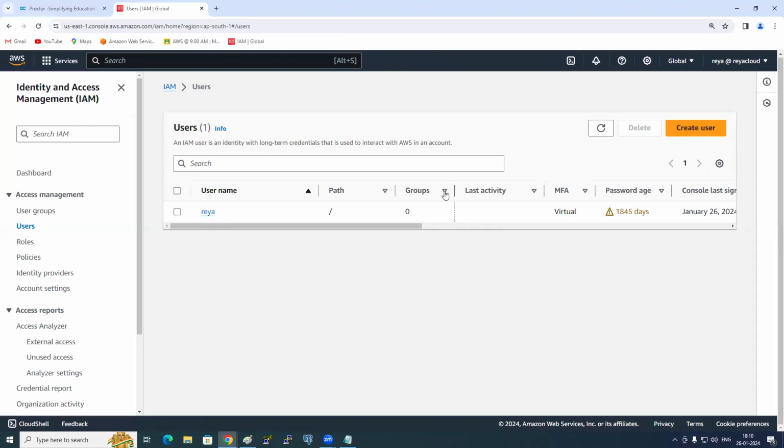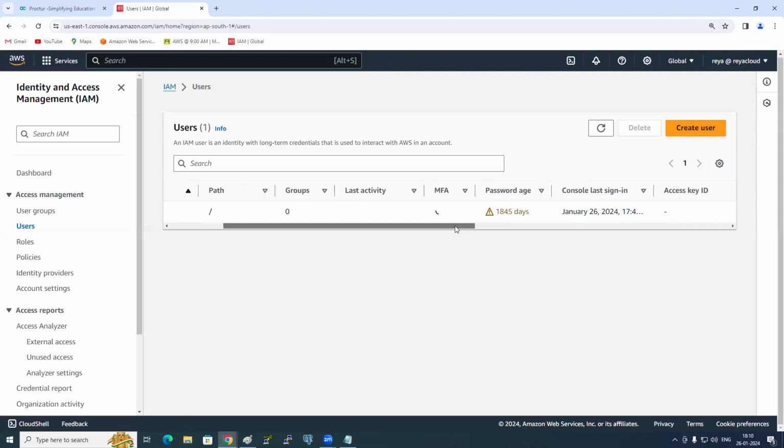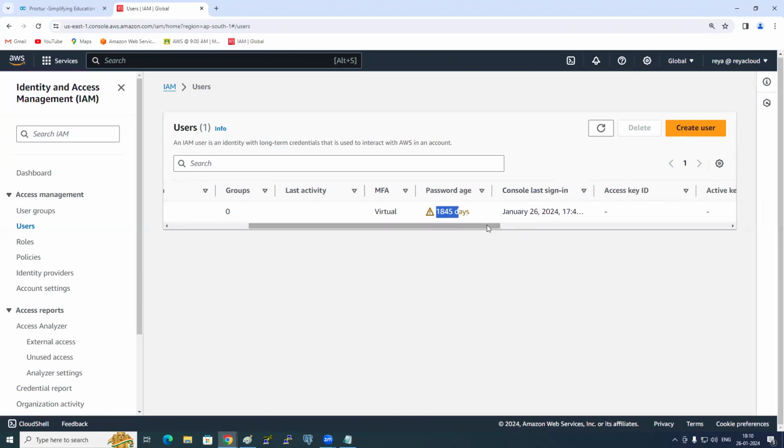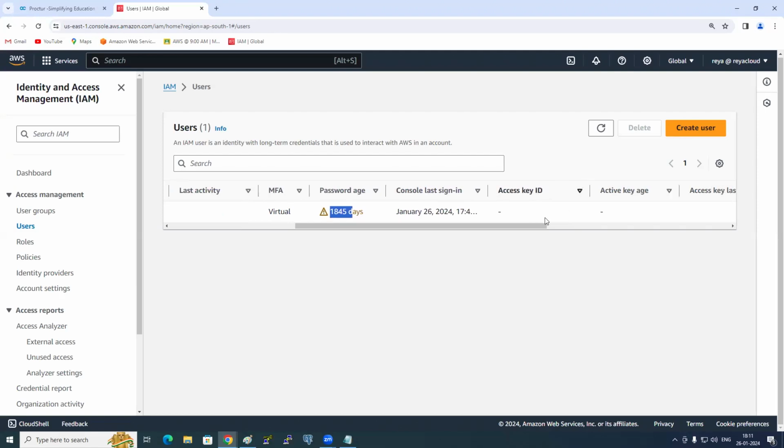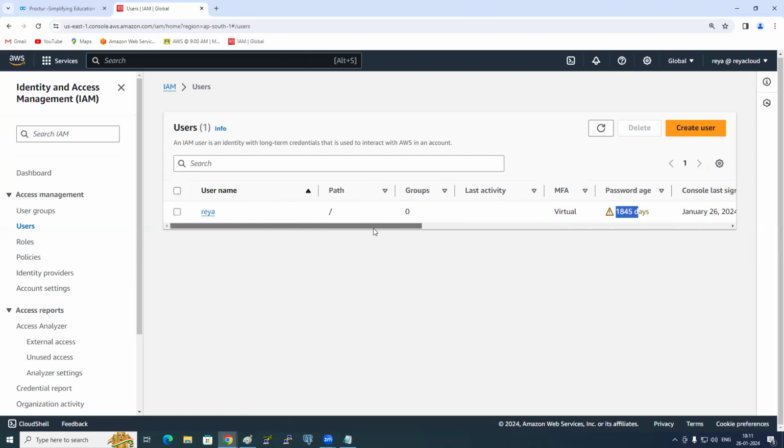Did I create any groups? No. MFA, do I have the MFA or not? Yes. And I have not changed my password in 2000 days. Not good. It shows when the last console sign in was and so on. Do I have any keys here? No, nothing. Okay. So now let's see how to create an IAM user.